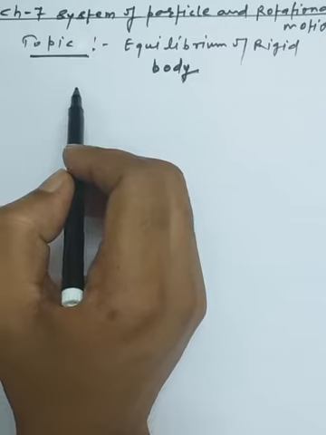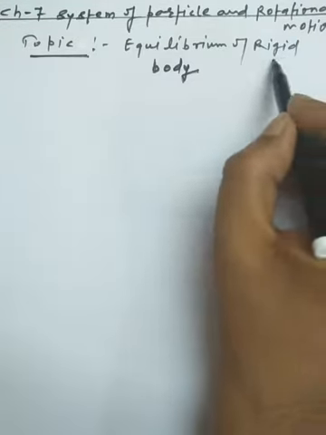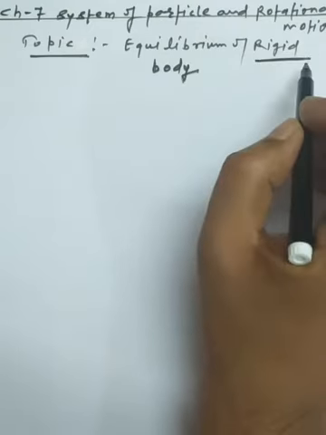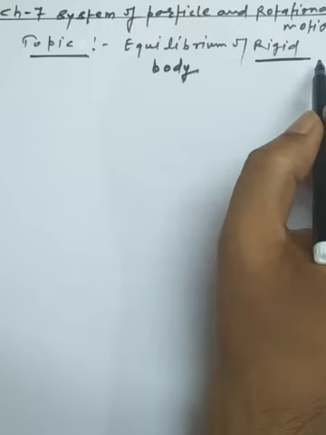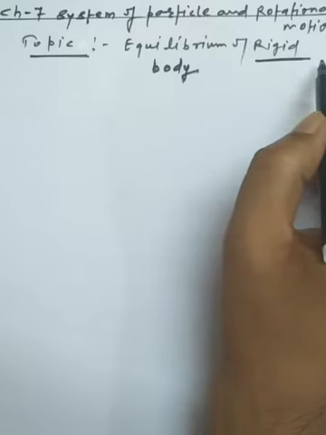Now we are talking about the equilibrium of a rigid body. A body for which the distance between the different particles does not change, as we apply an external force on it, whether it moves in rotational motion or performs translational motion, is called a rigid body.